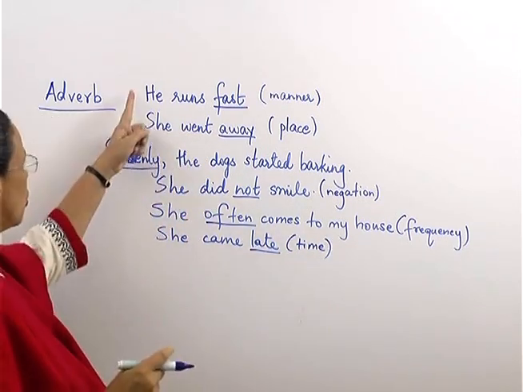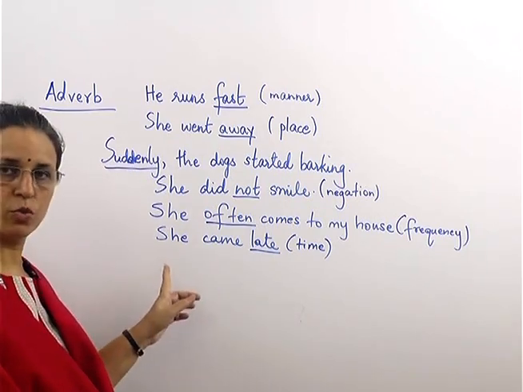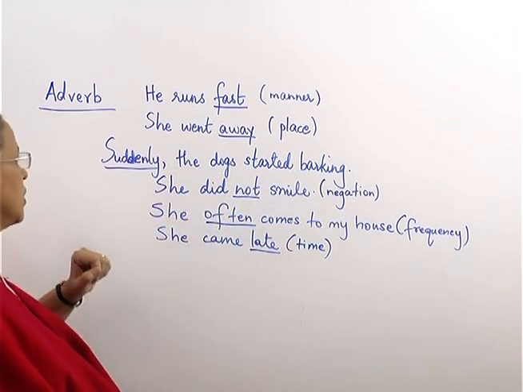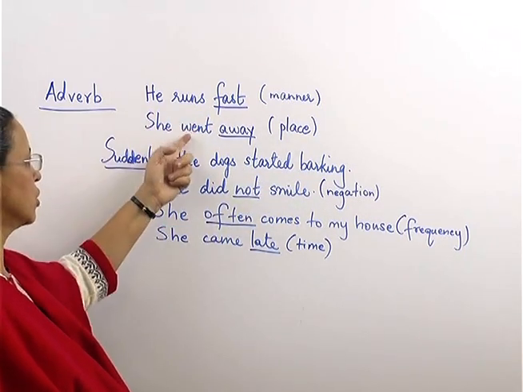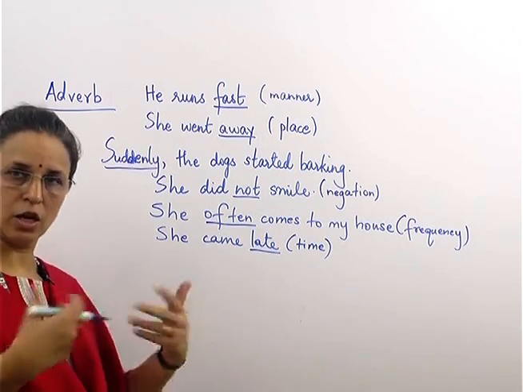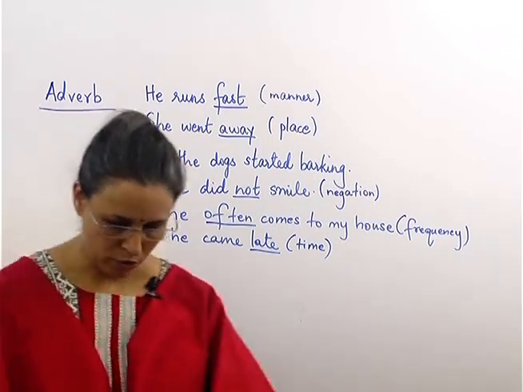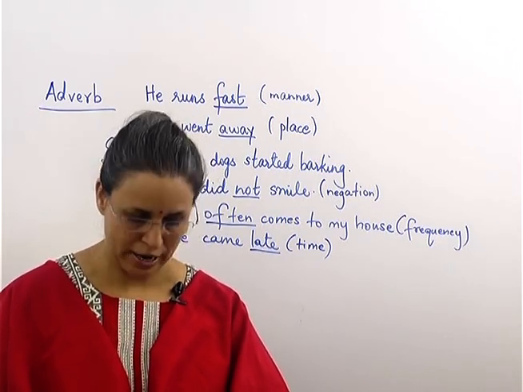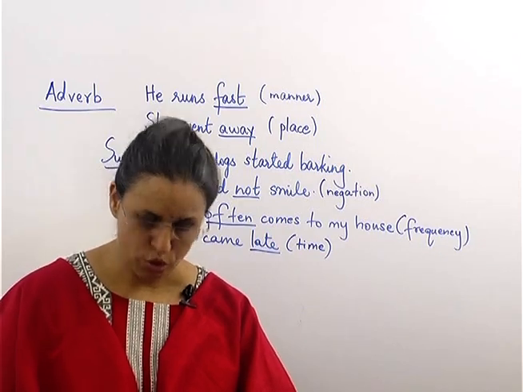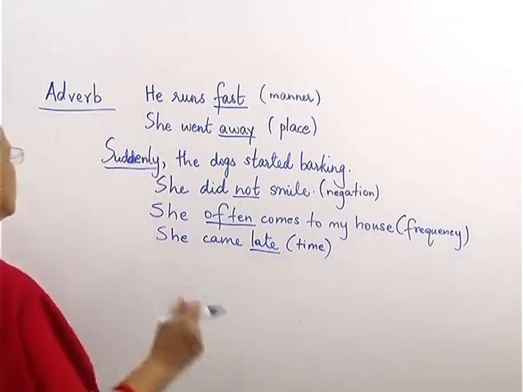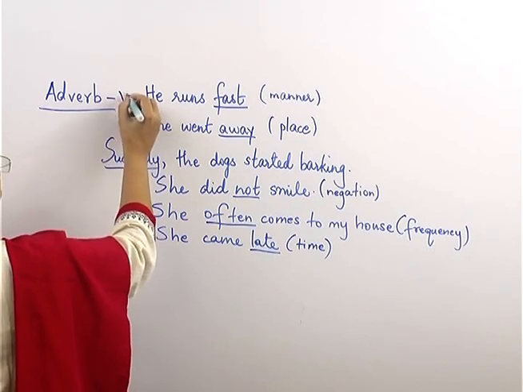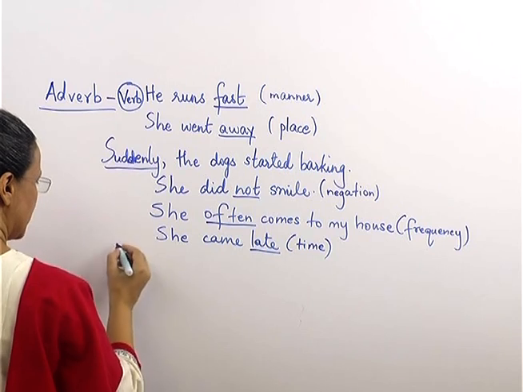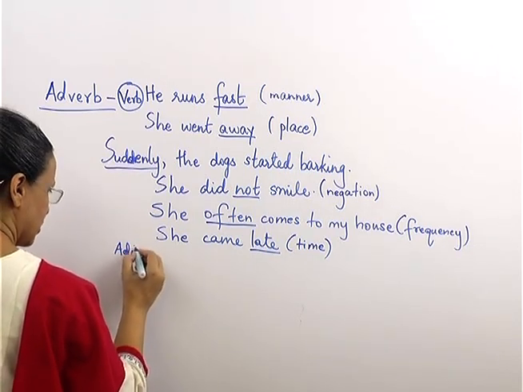Now, you can see all these are adverbs which are telling you more about the verb. That means the barking started suddenly, or running was fast, the going away was where exactly away. So, it is telling you about the verb. Now, if you see in your book, they have said it also tells you about an adjective. The tea was too sweet. Okay. So, now adverb tells you more about verb. This was the first type. Second type, it can tell you more about adjective.